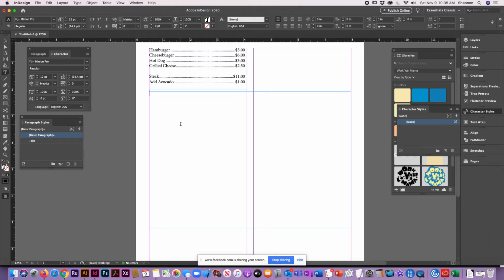So let's try this. Small, medium, large. And you would want to put a tab before the small. So maybe we have soft drinks, and they're $1, $1.50, $3. I'm going to select everything.